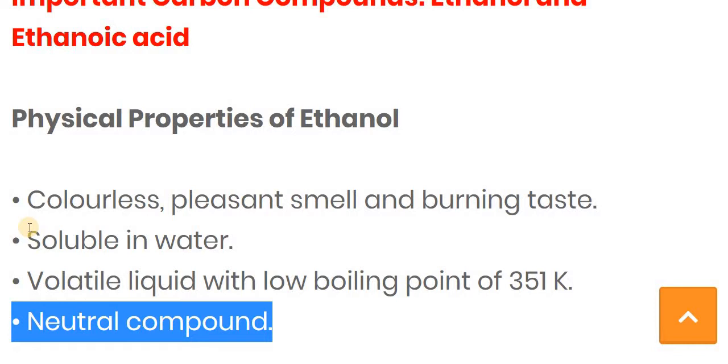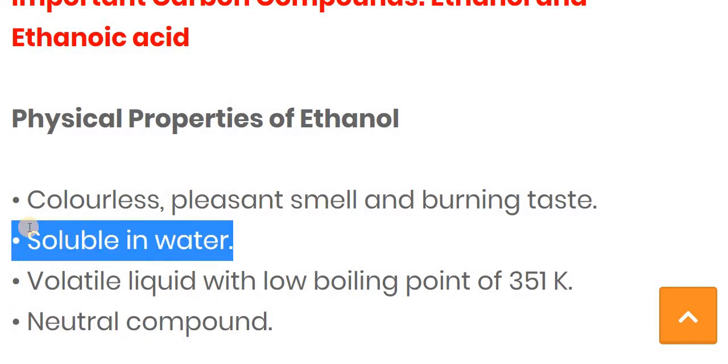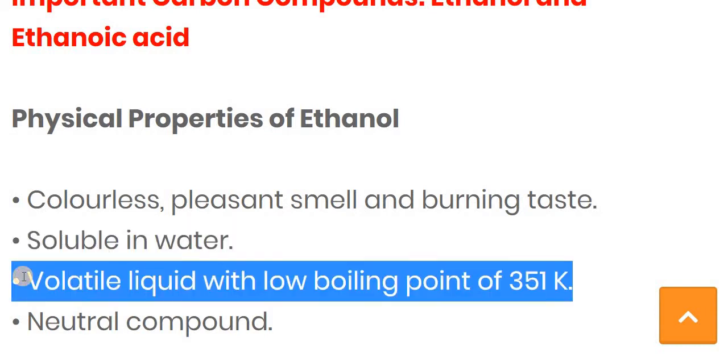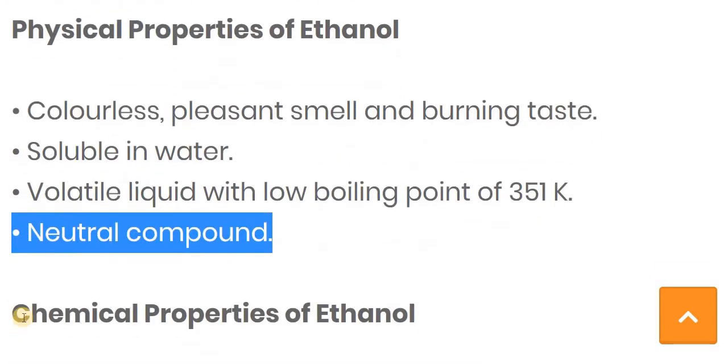The second property of ethanol is that it is soluble in water. It can dissolve in water, so you cannot separate it out. Then, it is a volatile liquid with a low boiling point of 351 Kelvin, which means if we provide 351 Kelvin, it is converted into the gaseous state. The last one is that it is a neutral compound.